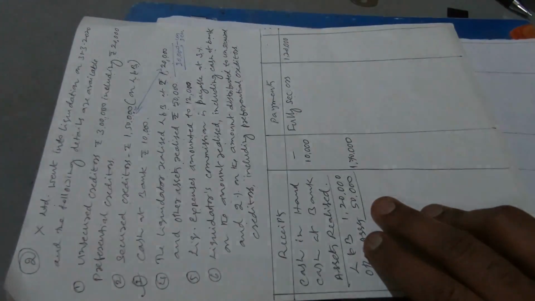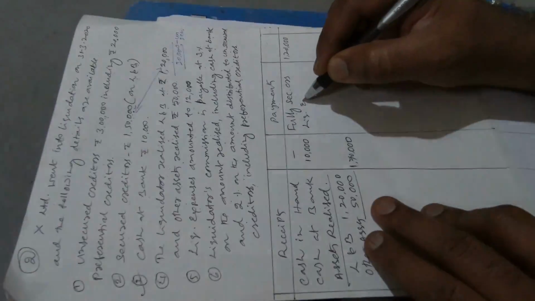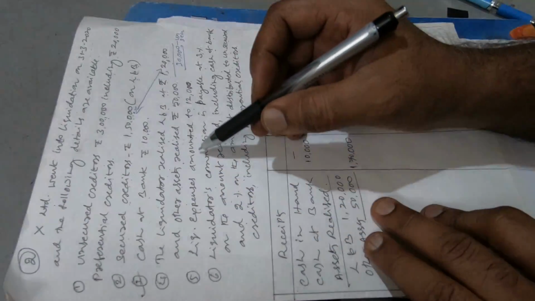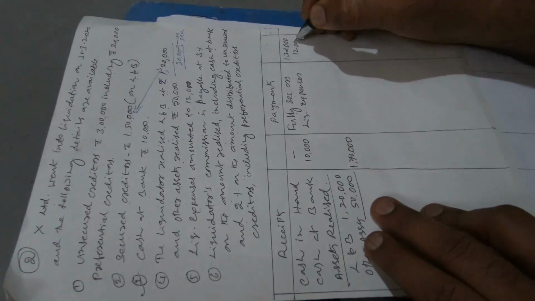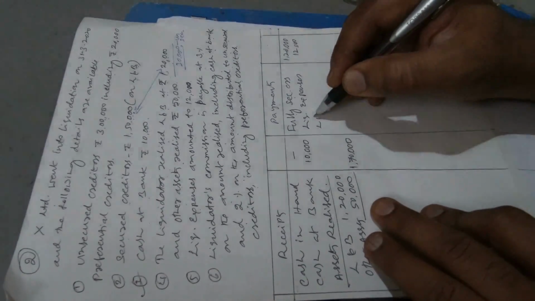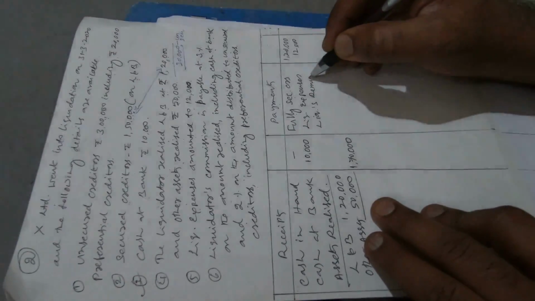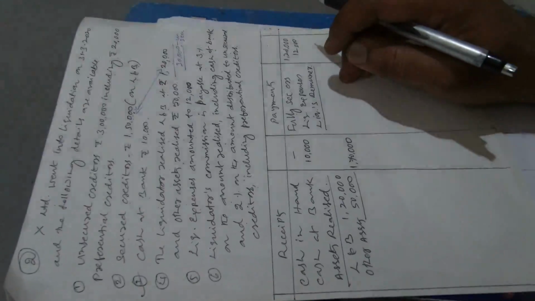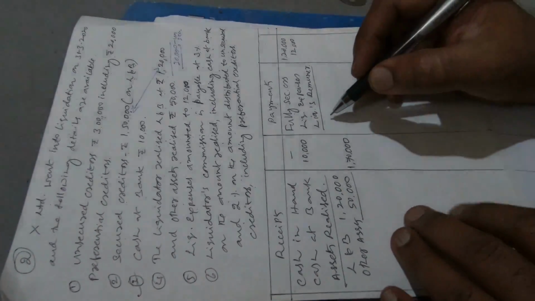So let us move on to the next item here, that is liquidation expenses. Liquidation expenditure is given as 12,000, and then the next payment is liquidators remuneration. Liquidators remuneration is given on two counts here.